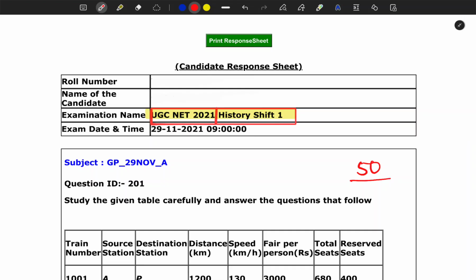Simultaneously I'll also tell you which questions you could have done with just elimination and logic. Remember, the exam is not only about how many questions you practice, with people running MCQ videos on YouTube.